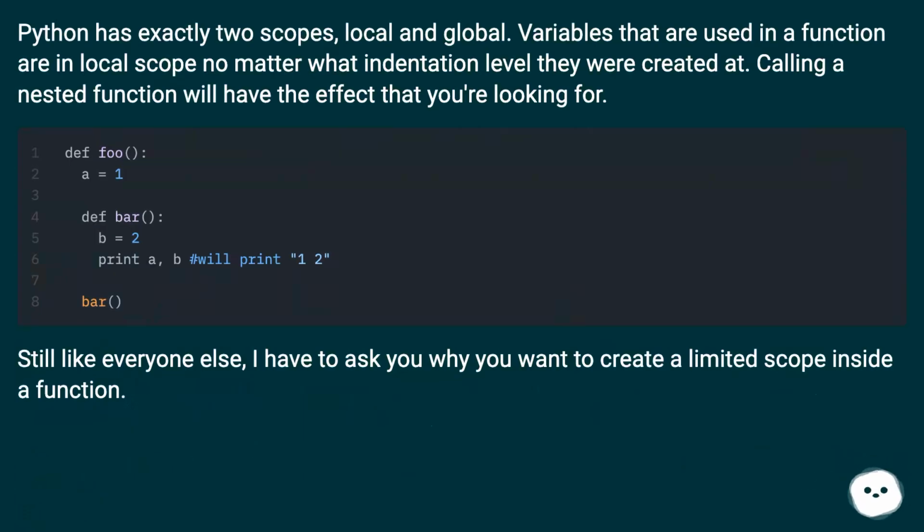Python has exactly two scopes, local and global. Variables that are used in a function are in local scope no matter what indentation level they were created at. Calling a nested function will have the effect that you're looking for. Still, like everyone else, I have to ask you why you want to create a limited scope inside a function.